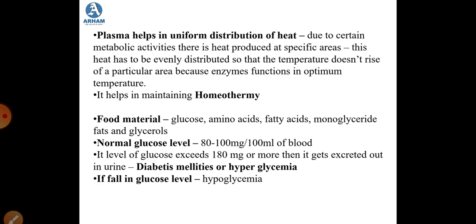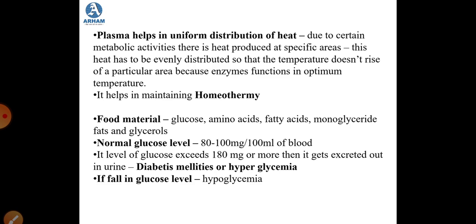And when these internal activities take place, heat is produced at specific areas in your body. This heat has to be evenly distributed throughout the body so that the temperature is maintained uniformly, because we know that certain enzymes in the body work only at a specific optimum temperature.